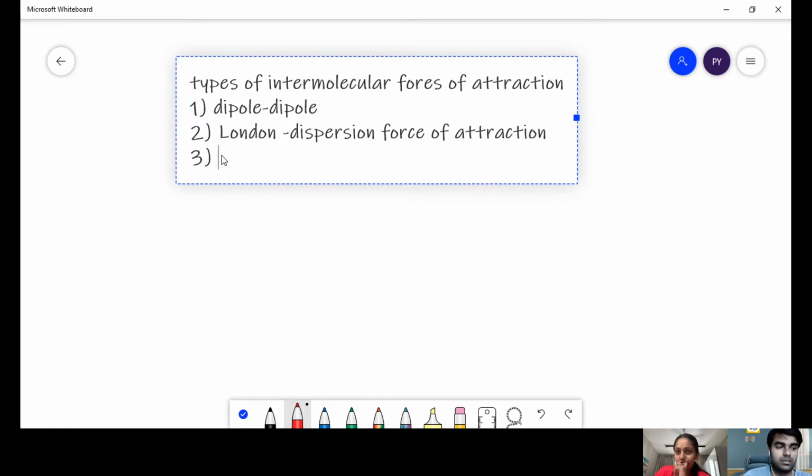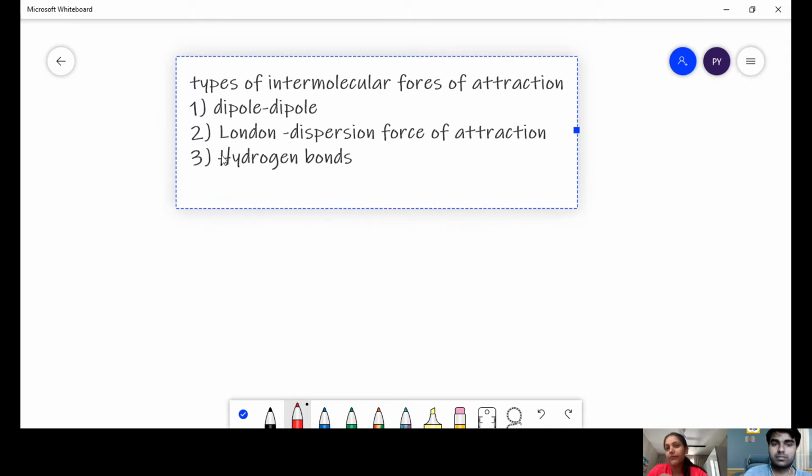Third is hydrogen bond. Hydrogen bonds, or H bonds, are also forces of attraction which are found in substances. And the last is induced dipole force of attraction. Just remember the names. You would be studying in detail in higher classes, in standard 11th.